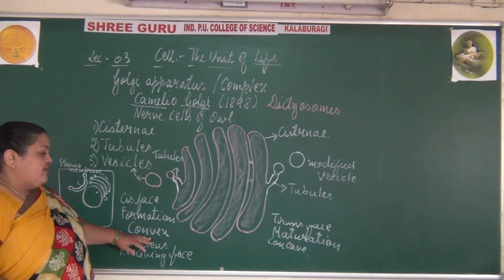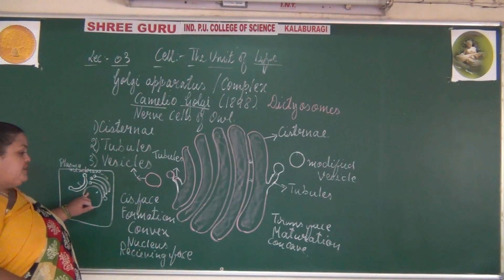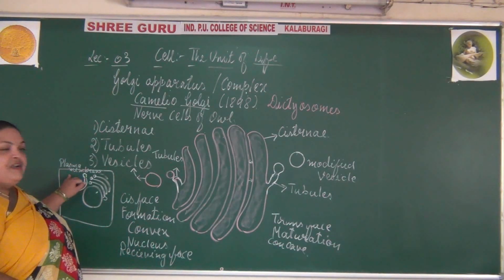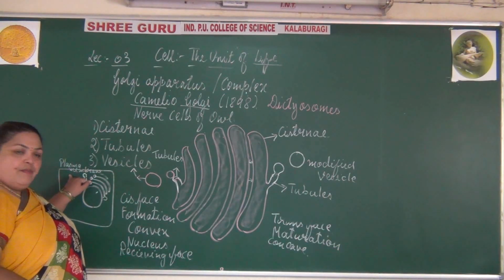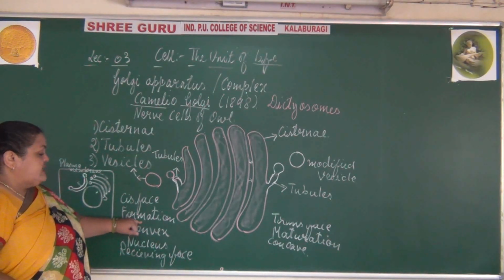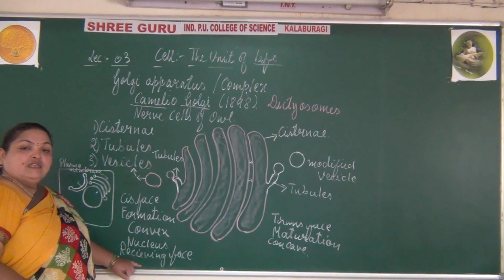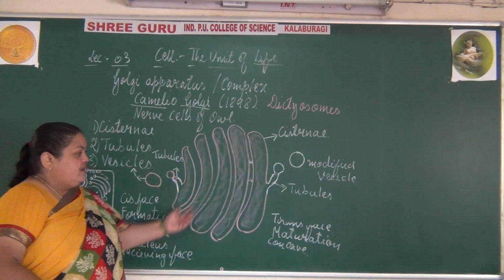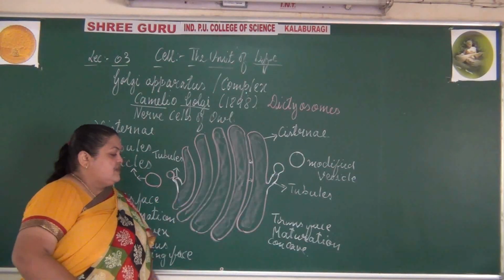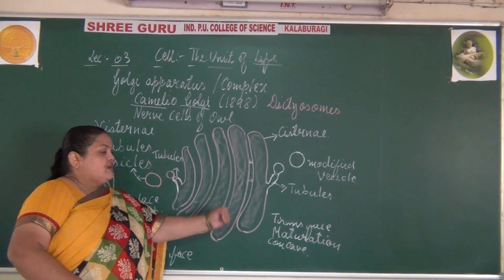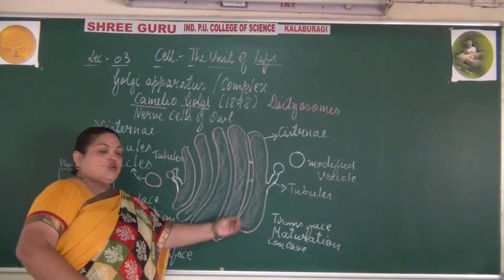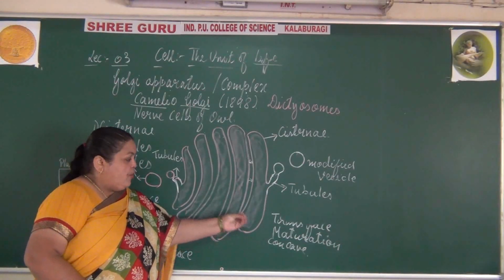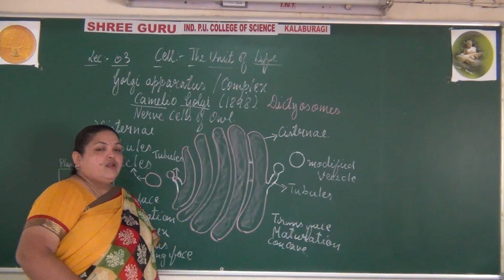Usually the convex end is near the nucleus and the concave end is near the plasma membrane. It is called the formation phase or the receiving phase, where the vesicles are being received. The other end is known as the maturation phase, where the components are being released or modified.